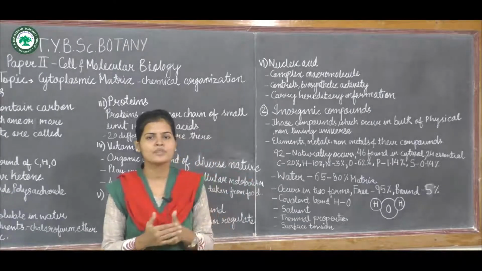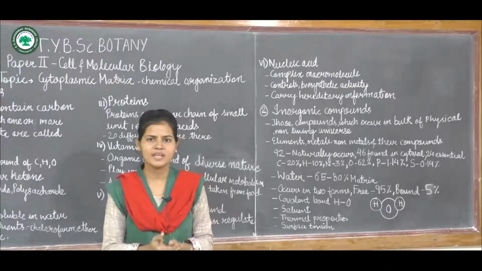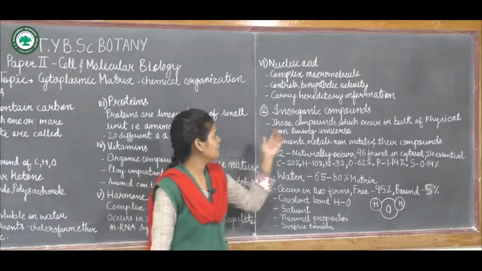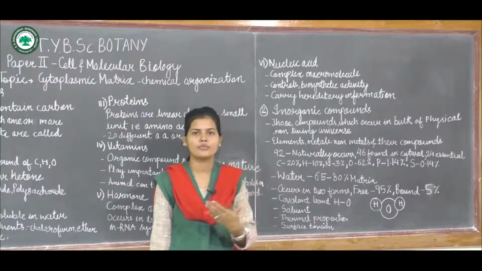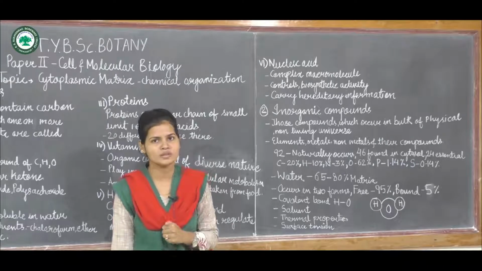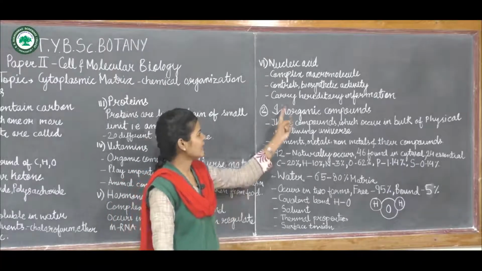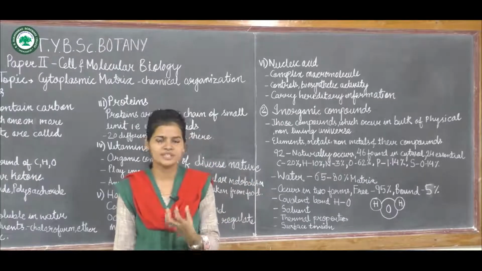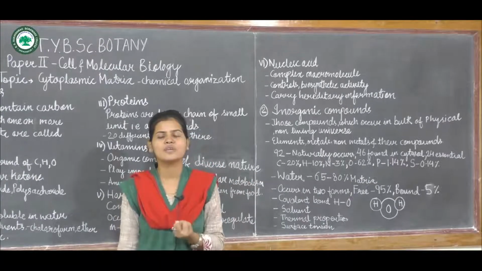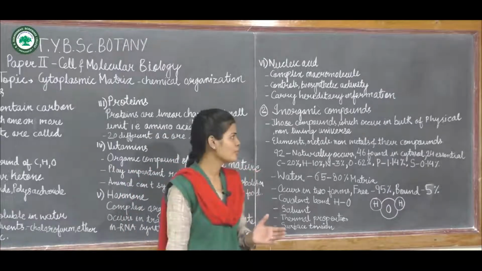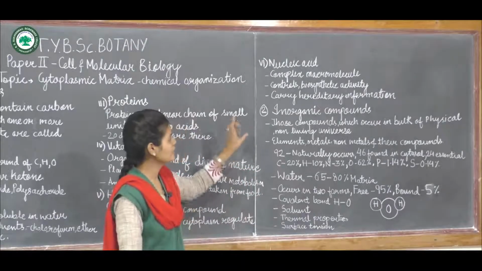Now DNA will do the replication, meaning from DNA more DNA is produced, and RNA is important for the translation process, or the protein synthesis process. So they are most important. Why? Because they carry the hereditary information, which is passed from parent to progeny. So this is about nucleic acid.